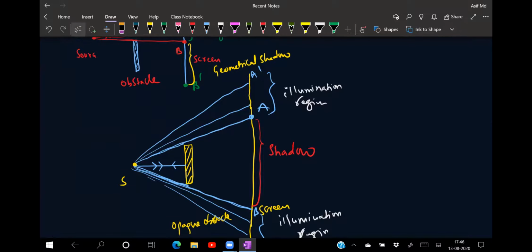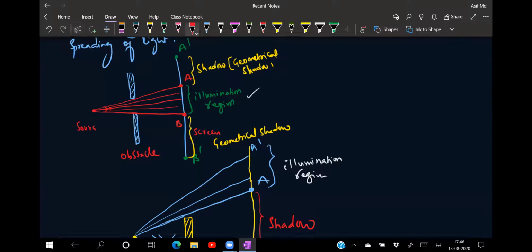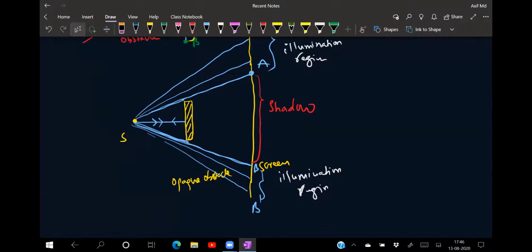Whereas if I'm keeping an obstacle in between, an opaque obstacle, opaque means completely blocking the ray of light from that region. So when the rays of light are incident on this one, it is reflecting back like this. This ray of light, when incident on this one, is also reflecting in the backward direction. So it is not allowing those rays of light to fall. With whatever angle they are incident, the same angle they are reflecting in the backward direction. That is the reason this region is completely a shadow region.